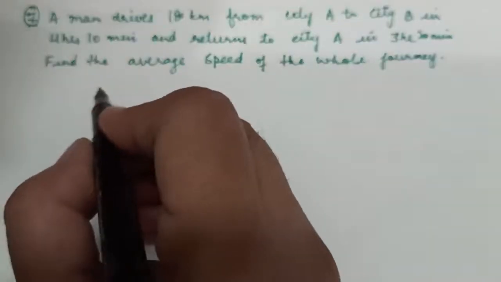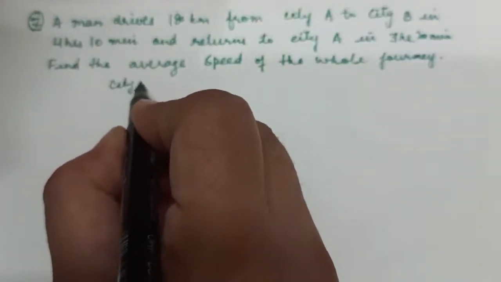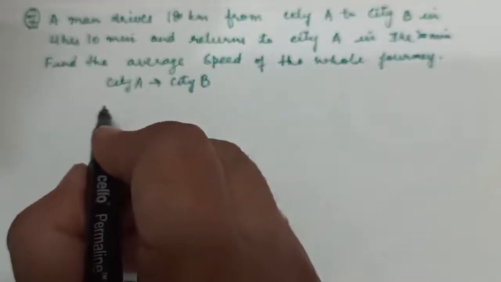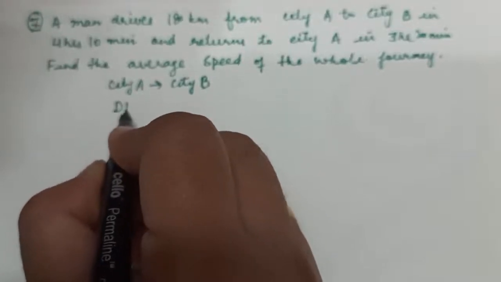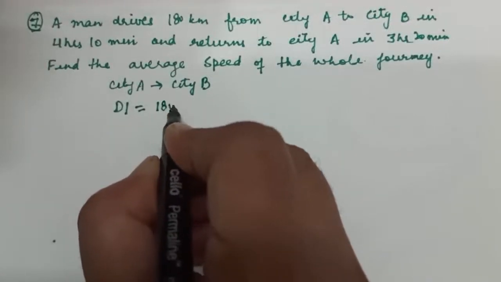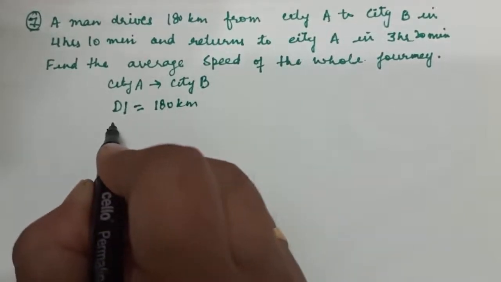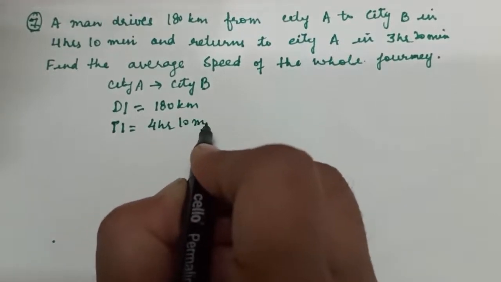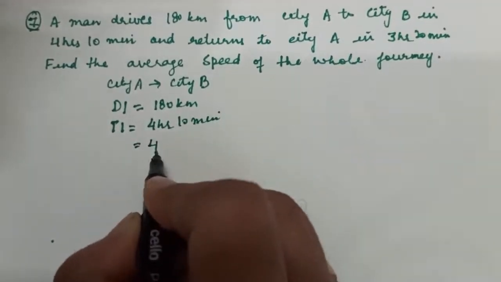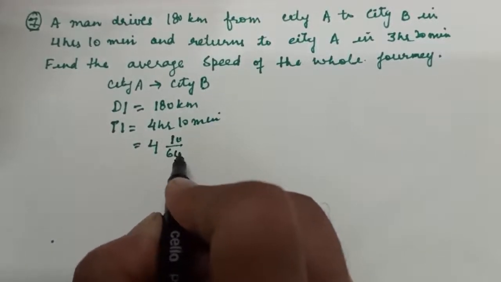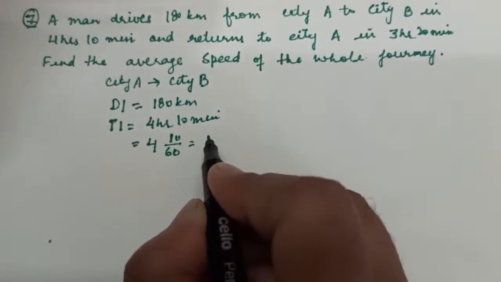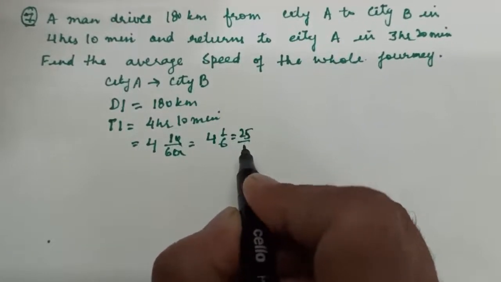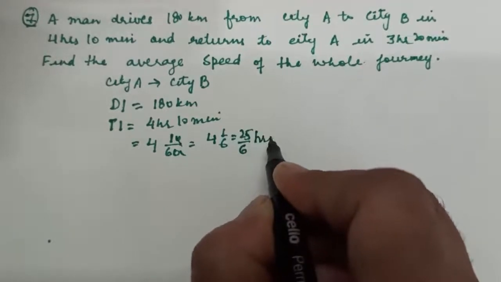Now when a man goes from city A to city B, let D1 be the distance in going. D1 is equal to 180 km. And he takes time T1, that is 4 hours 10 minutes. We can change it to hours only. 10 minutes will be divided by 60. So we get here 4 1 by 6, that is 25 by 6 hours.